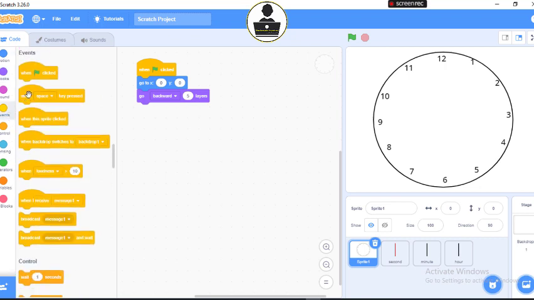And say when this sprite clicked. Whenever I click this sprite, what should happen? It should send, let's use broadcast. This is broadcast here. Now I'm going to give a custom message. So I'm going to say new message.